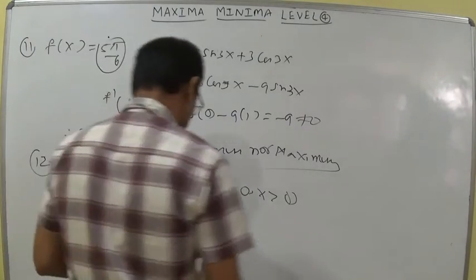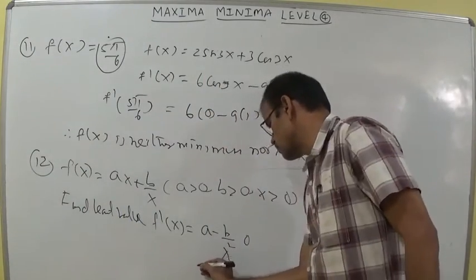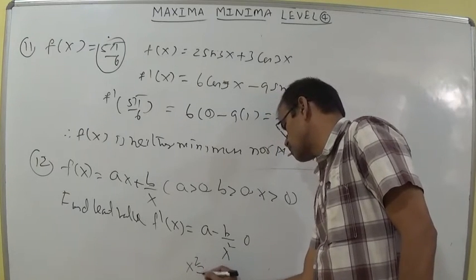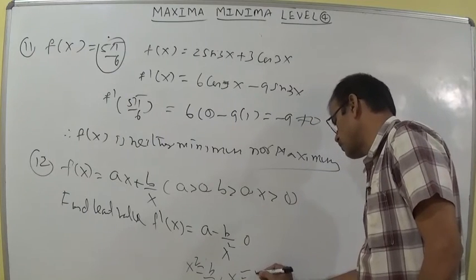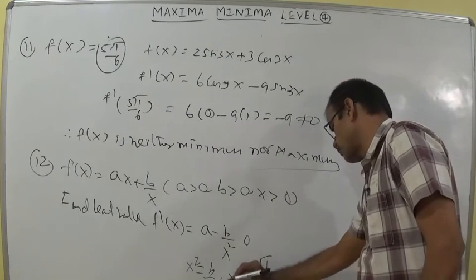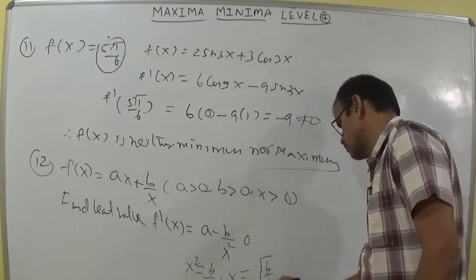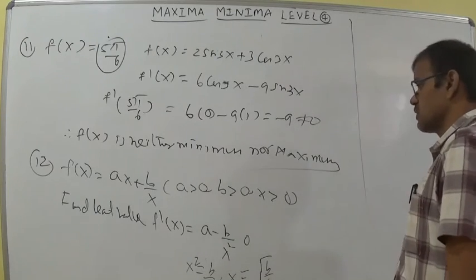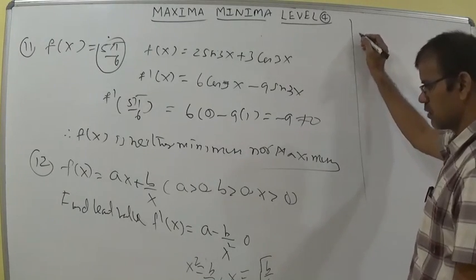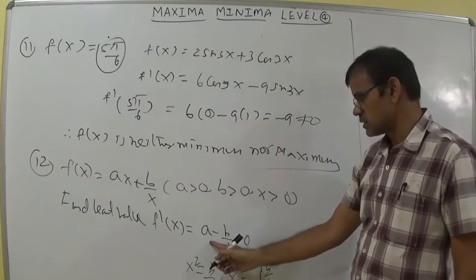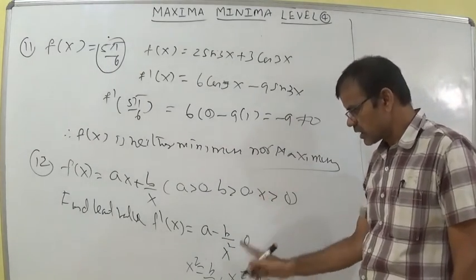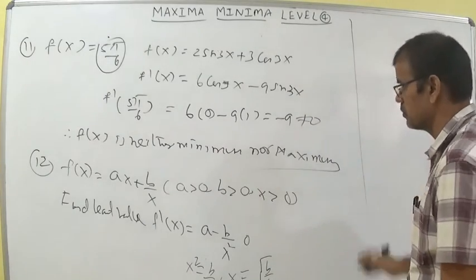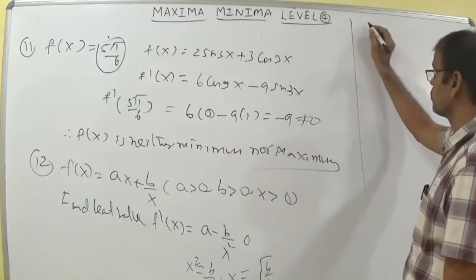a minus b by x square equal to 0. So x square is equal to b by a. Take the value root b by root a. No need to think about negative or modulus because everything is positive. Substitute the value. If you calculate the second derivative, it is 2b by x cube, and this is positive, so it is a minimum value. So minimum at x is equal to root b by a.